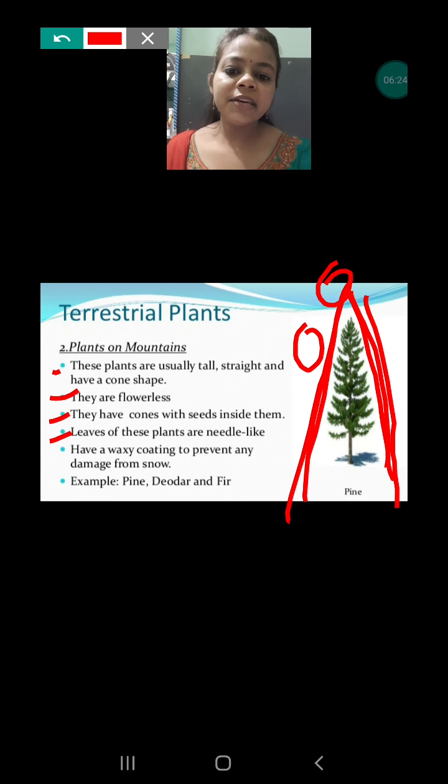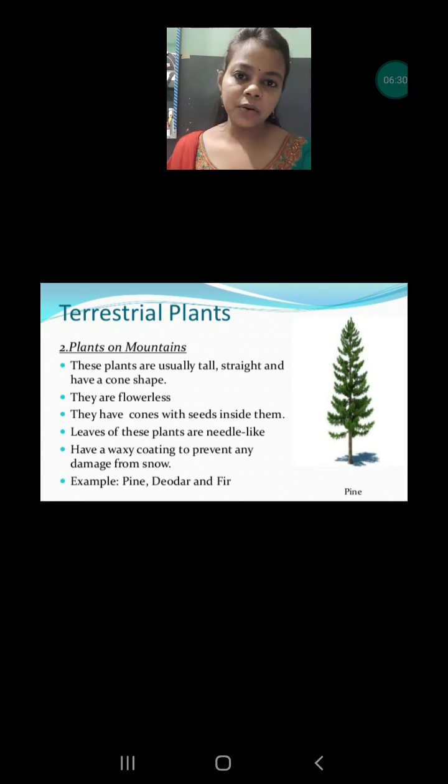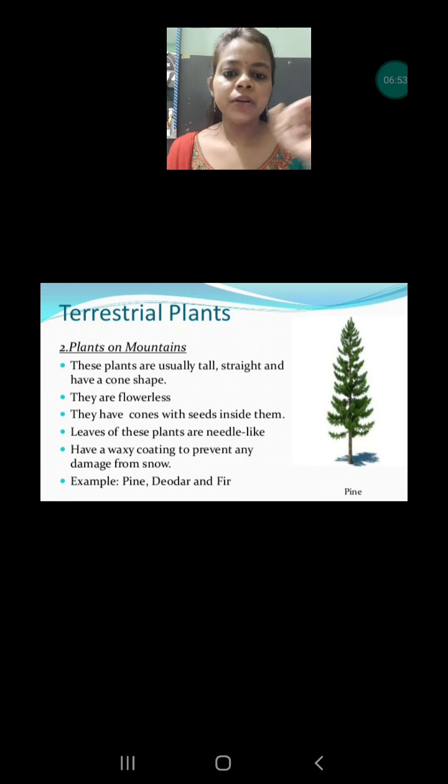Next, the leaves of these plants are needle like. Why needle like? To reduce water loss, because on the mountain there is not very much water. You all know that on the mountain there is a small amount of water, so they have to survive with this small amount of water. So their leaves have been converted into needles, so that the transpiration process can be reduced and the loss of water can be reduced as well.